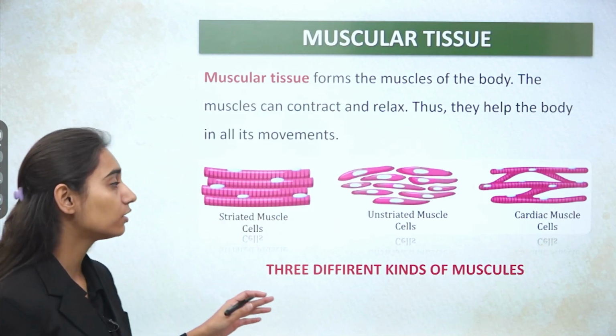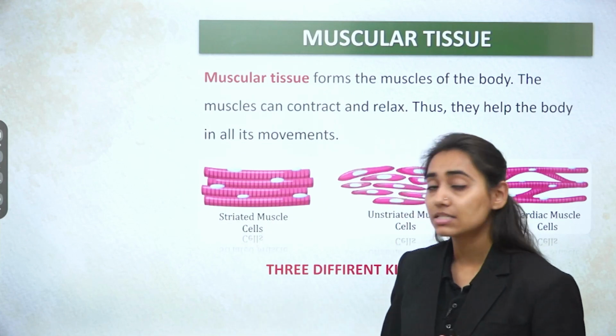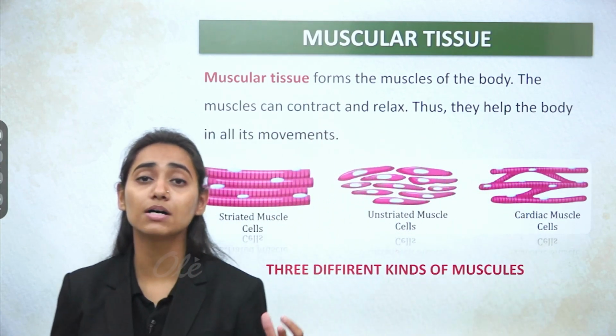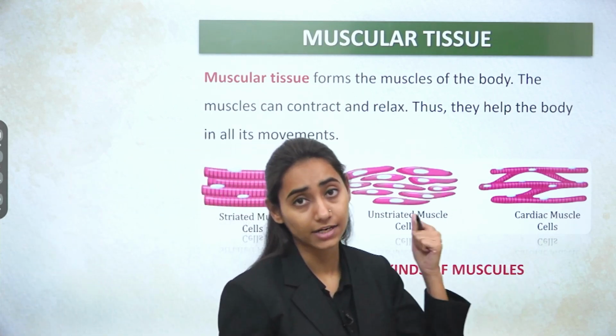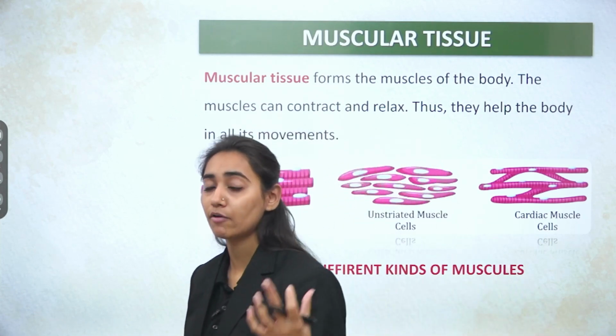Now these muscles are of three types: striated, unstriated and cardiac. Striated muscles are also known as voluntary muscles. That is the muscles which are present in the parts of the body that are under our control. For example, the hands. When we have to pull down our hand, when we have to pull up, when we have to show movement.